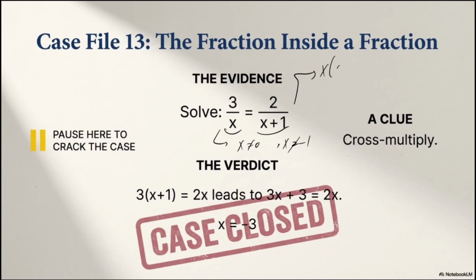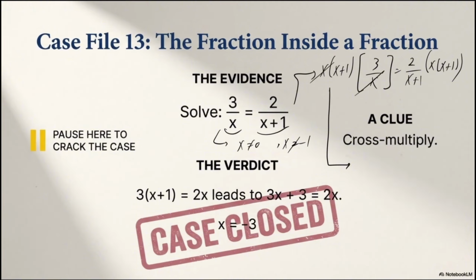3 over x times x plus 1 times 3 over x equals 2 over x plus 1 times x plus 1 itself. So if you just do all of the multiplication, you know that this x is going to cancel this x, so you do have 3 times x plus 1. X plus 1 is going to cancel this one, you do have 2x. So 3x plus 3 is equal to 2x.